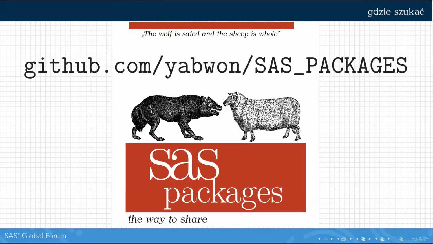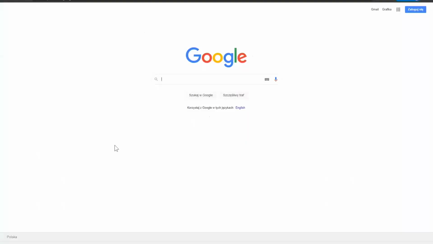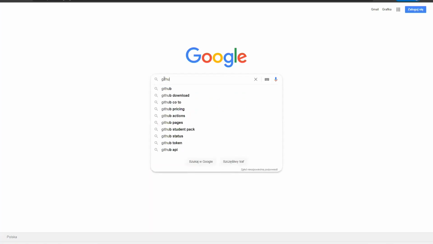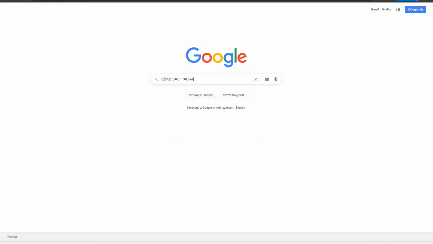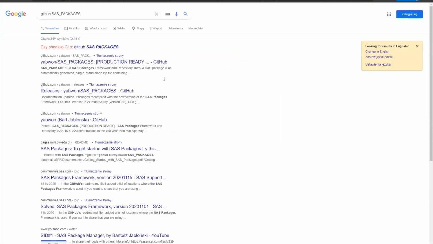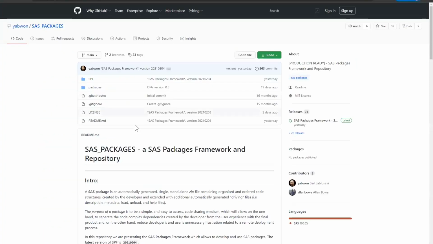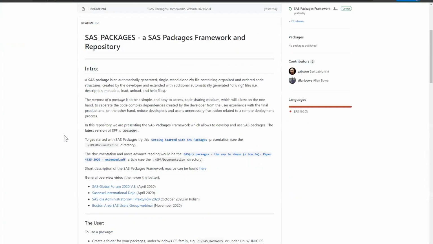Where to get the framework? The simplest approach would be to visit the following GitHub repository. When you turn on a web browser and use any search engine, and you just write GitHub SAS_packages and press enter, probably one of the top results will be the location of the framework repository. Go to this page. You can familiarize yourself with the concept in more detail. If you are seeing this web page for the first time, I encourage you to check out this Getting Started with SAS Package presentation. We introduced it from the user point of view.